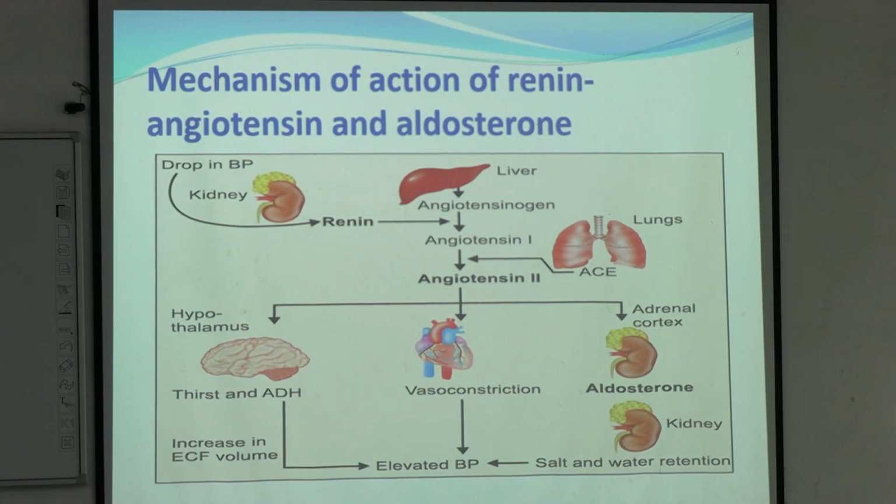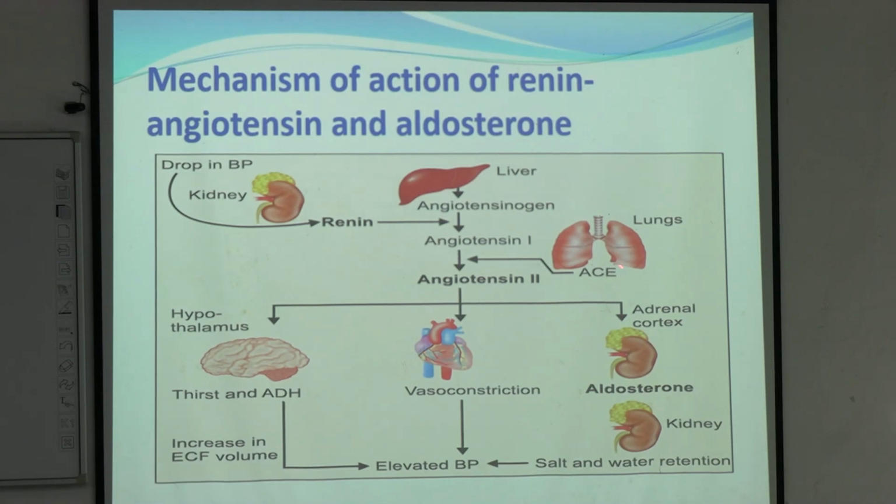Short note can come on renin-angiotensin aldosterone system. What happens if there is a drop in BP or the blood volume decreases, or there is hyponatremia? So kidney will release renin in such clinical conditions, which helps angiotensinogen convert into angiotensin 1, which by the help of angiotensin converting enzyme will be converted into angiotensin 2.